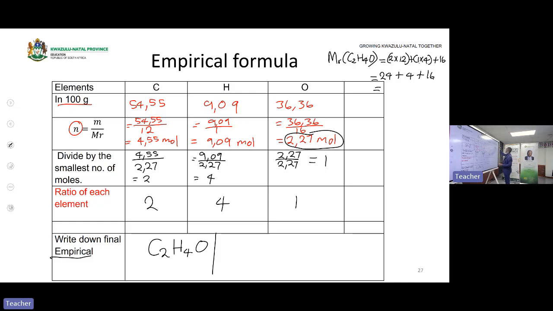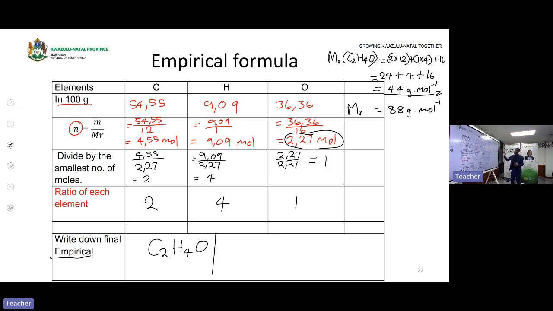Then 16 plus 4 is 20, plus 24 is 44 grams per mole. It's grams per mole because we are calculating the molar mass. Now we have the molar mass of the empirical formula and the molar mass of the actual compound, which is 88 grams per mole. That was given in our statement.